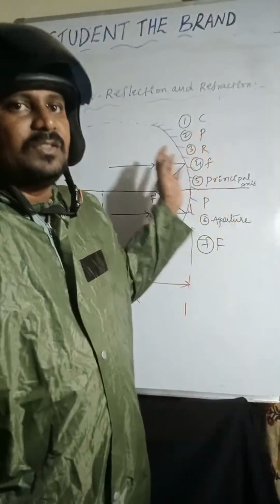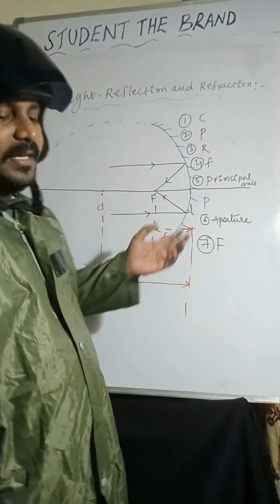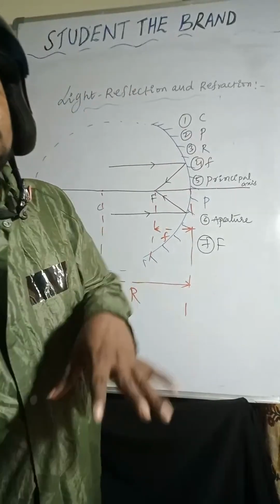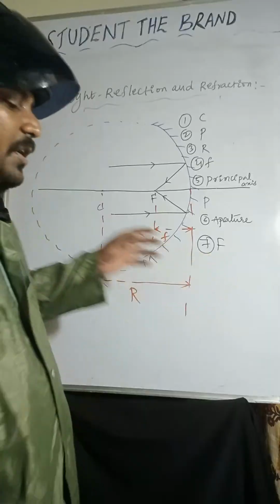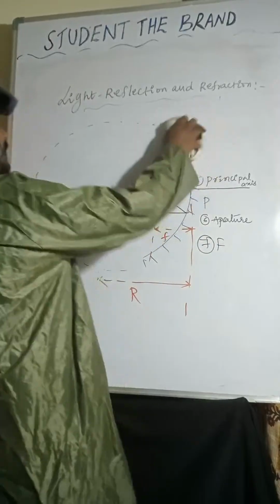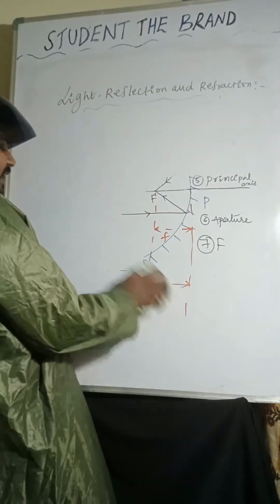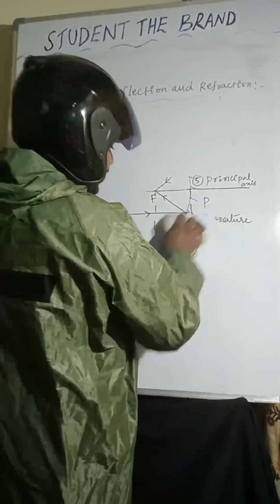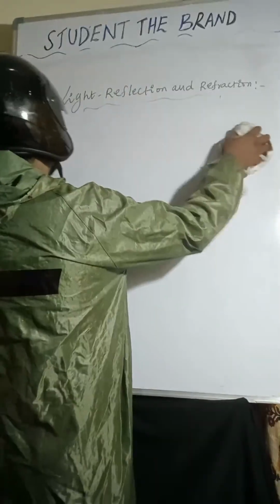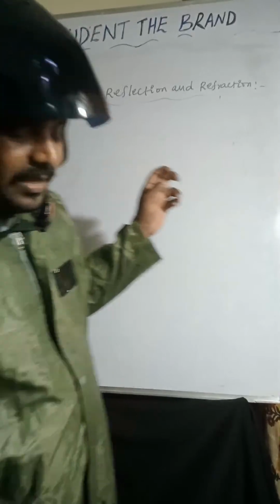I hope it is very clear. So this is about terms related to spherical mirror. Now we'll go to another one, that is ray rules. Ray rules are very important. If you are going to war, you need weapons. At the same time, if you are drawing image formations, you need your weapons. Those are called ray rules.